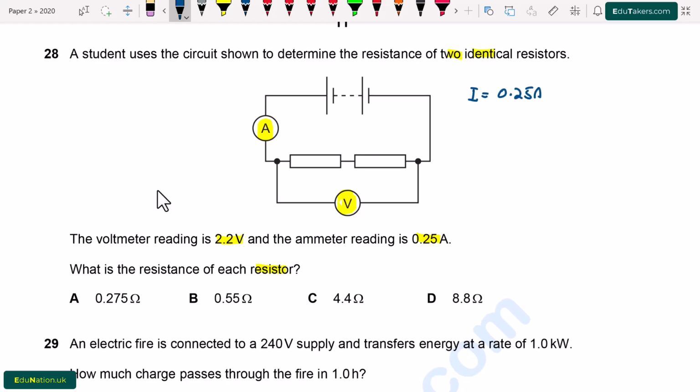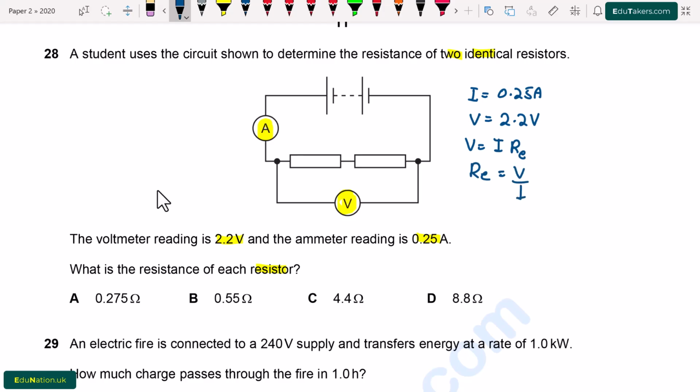So I write here the value of current that is measured by the ammeter. It is 0.25 ampere. The value of potential difference which is measured by the voltmeter is 2.2 volt. And we have to find out the resistance. First of all, I am going to find out the equivalent resistance of this circuit by using Ohm's law.